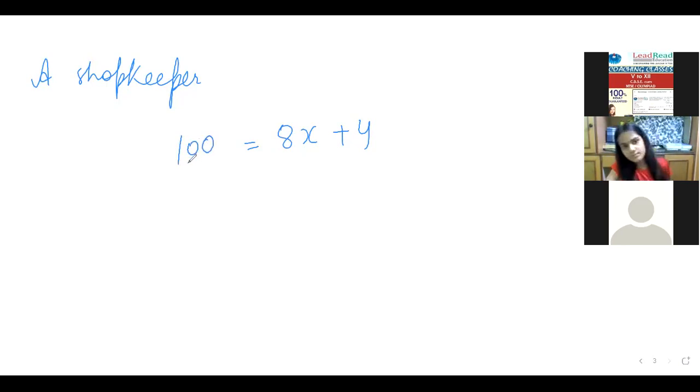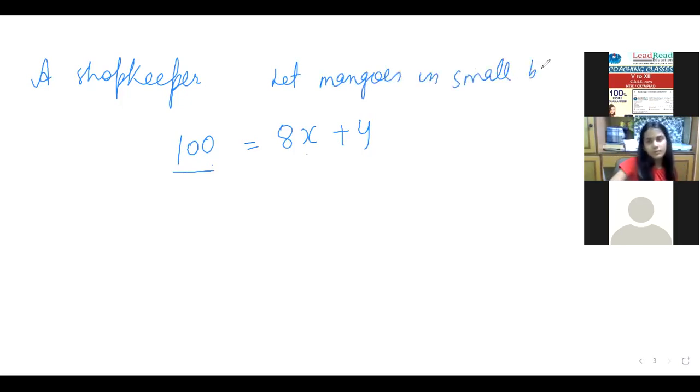So see, the number of mangoes in a large box, you are saying that it is 100. Yes, ma'am. Okay, so in the large box, you are also saying there can be 8 small boxes plus 4 loose mangoes. So what I have considered, let mangoes in small boxes be x.